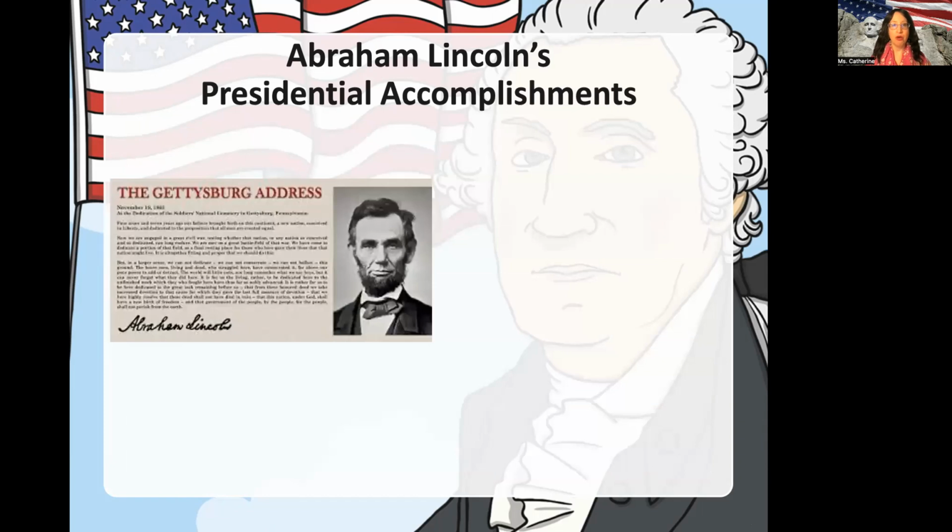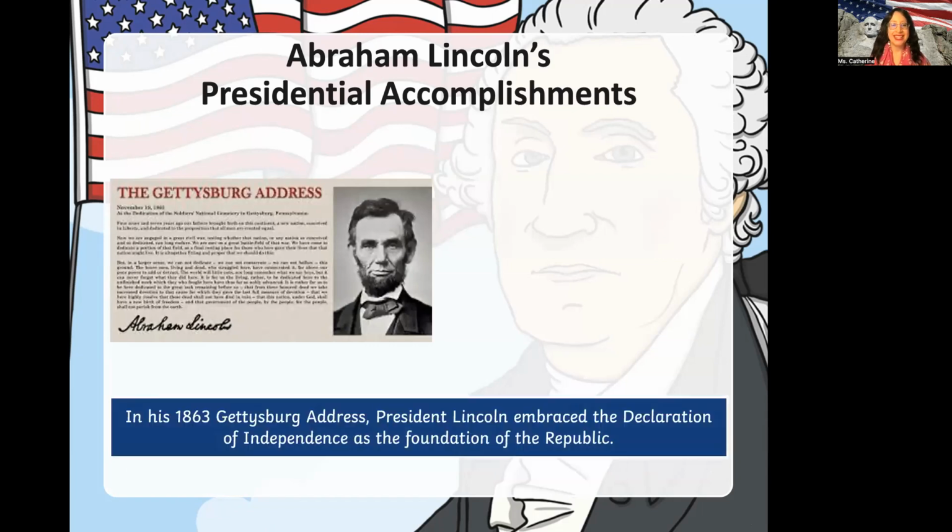Okay, more of his accomplishments, Abraham Lincoln. You will see the Gettysburg Address here. In 1863, Gettysburg Address, President Lincoln embraced the Declaration of Independence as the foundation of the Republic. Now, what's another word today of Declaration of Independence? When do we celebrate this? Independence Day is when? Come on, put it down in the comments. I want to see how much you know about U.S. history.